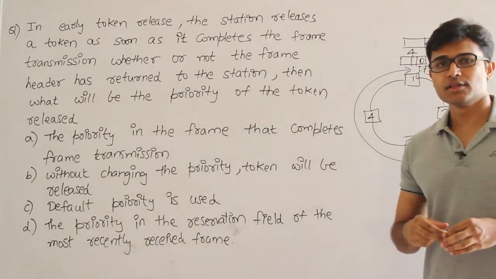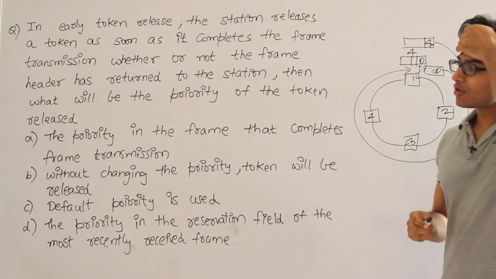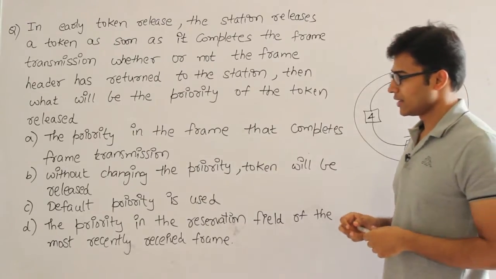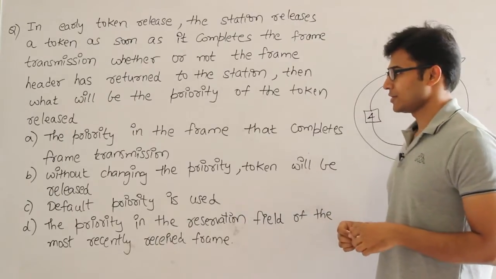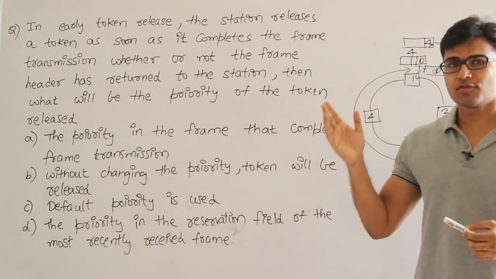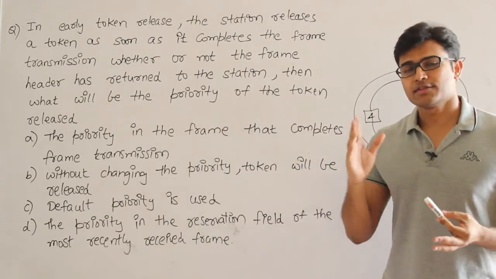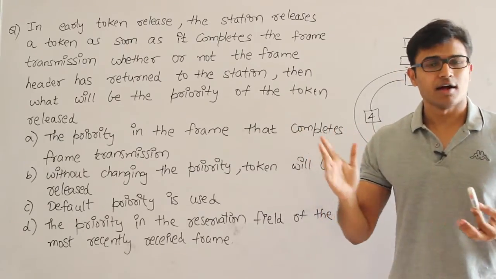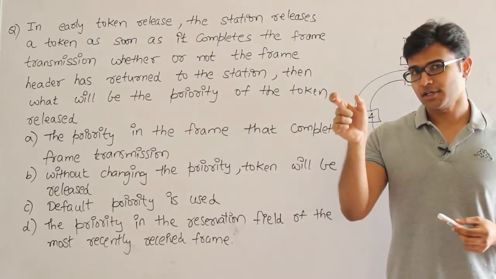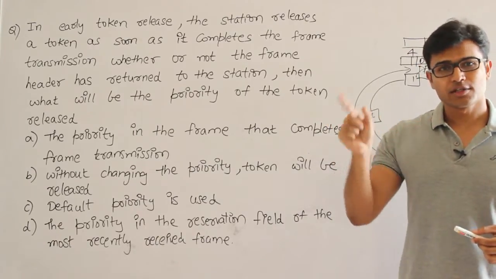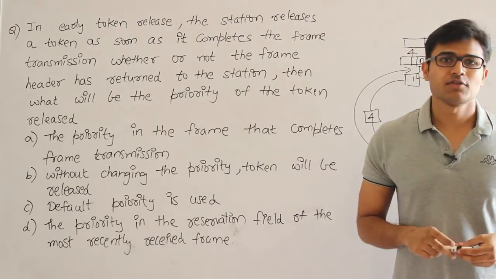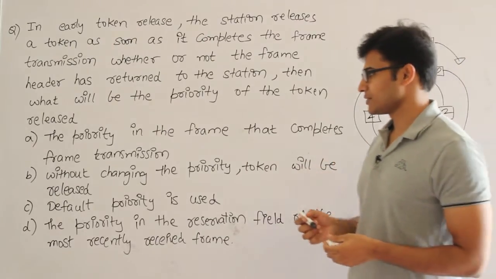Then they are asking, in this case, what should be the priority of the token that is going to be released? A, the priority of the frame that completes the frame transmission, which means whatever is the priority of the frame that you have just sent, set the token's priority to be that. But if you do that, every time the token is going to get the priority of the station which it crossed, so it is not the answer.